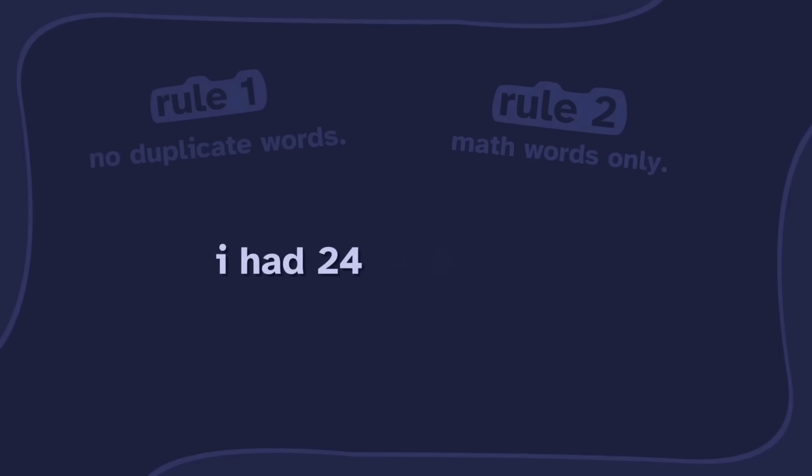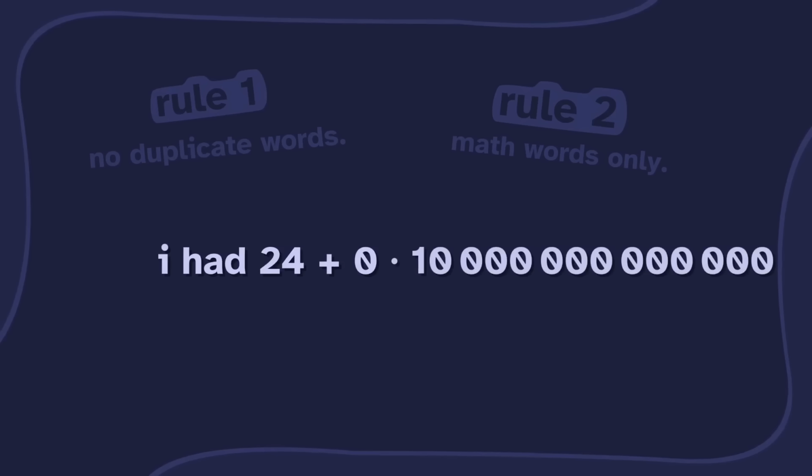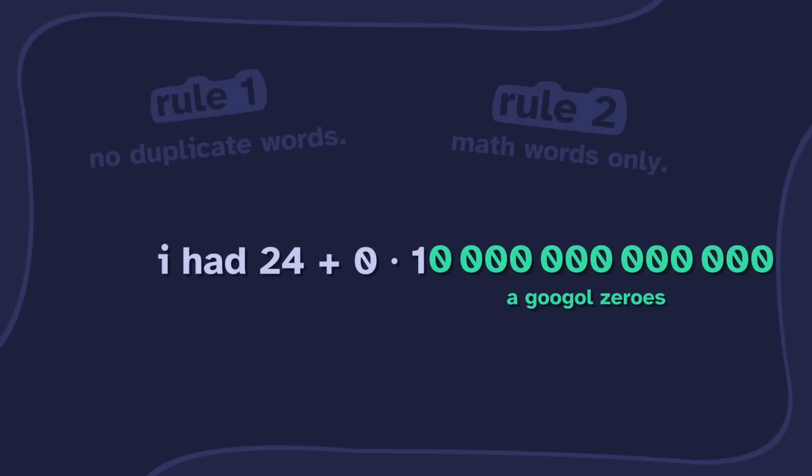Then I had 24 plus 0 times 10 trestrogen to trace until a trestrogen to trace until a trestrogen to trace. Stop. What is that? It's 1 with the Google zeros.